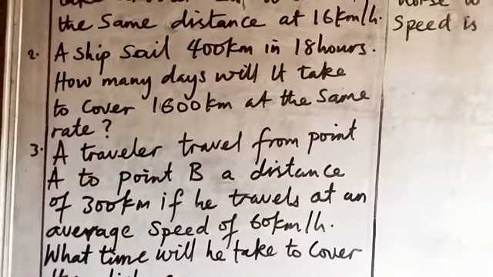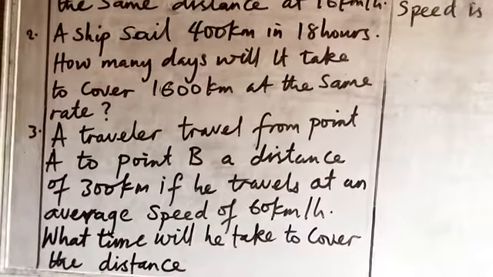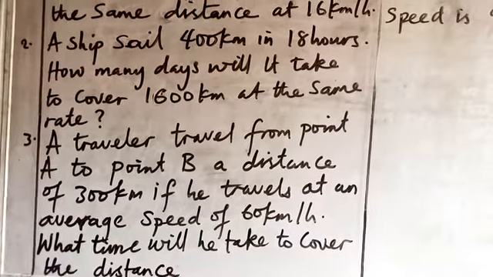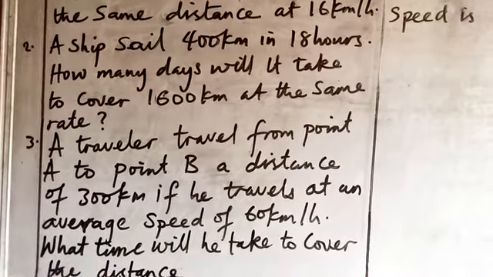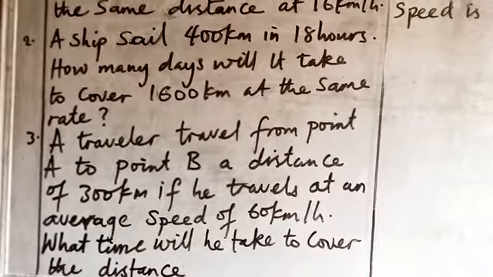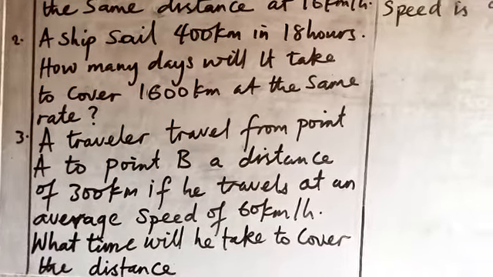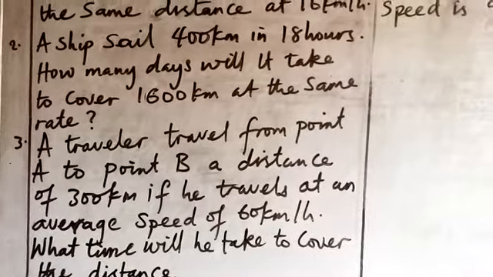Number 3, a traveler travels from point A to point B, a distance of 300 kilometers. If it travels at an average speed of 60 kilometers per hour, what time will it take to cover the distance? Okay.